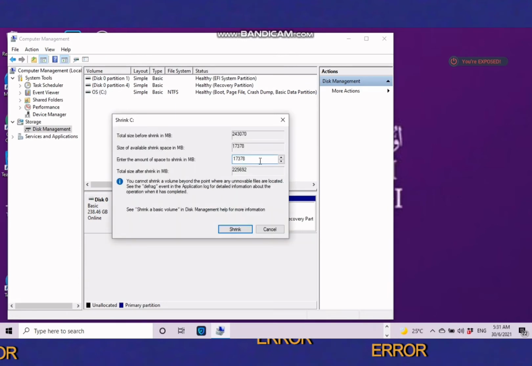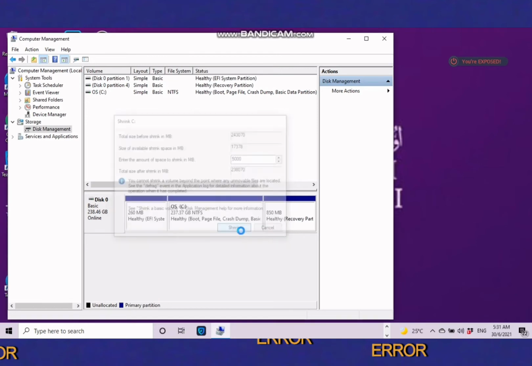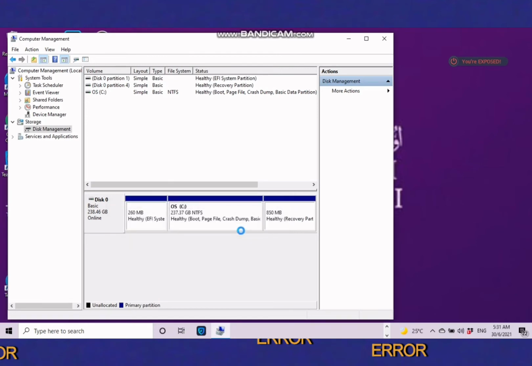The next step is to shrink the drive. Enter the size you wish to shrink your drive to in megabytes. Then click on the Shrink button. For your information, you cannot shrink your volume greater than the amount indicated in the size of available shrink space in MB section. Then, create a new volume.